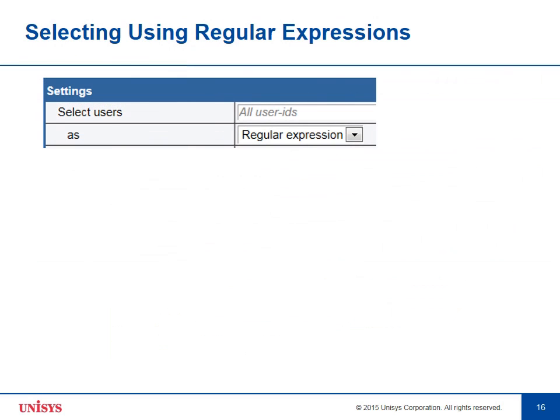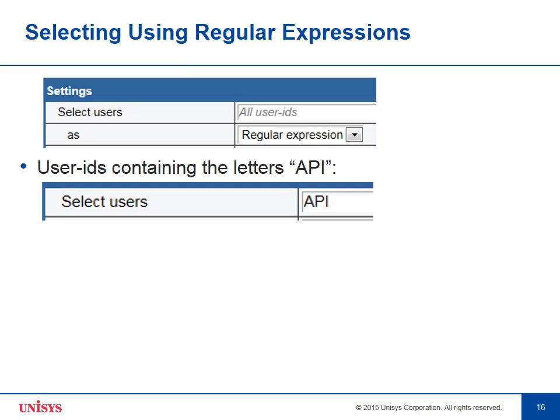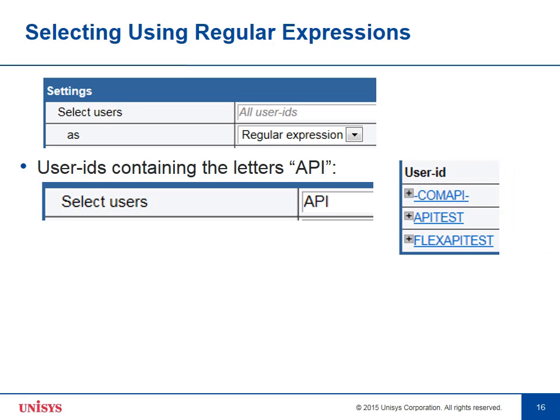When you select using regular expressions, the default is to select all of the particular object type, whether it's ACRs, accounts, groups, or users. If you want to narrow that down, such as selecting only users containing the letters API, you can put that into the regular expression field. Now in this case, since the selection is done as a substring search, it will find any user IDs that include the letters API, whether they're at the beginning, end, or middle.